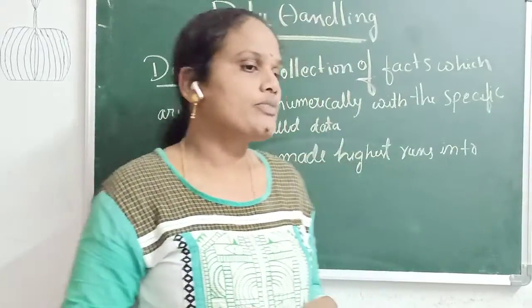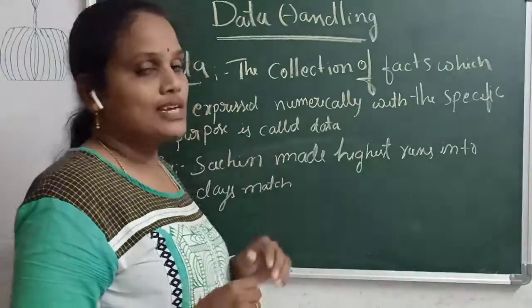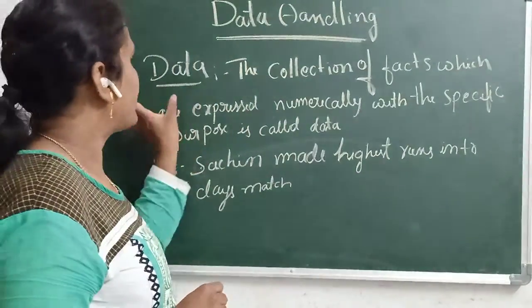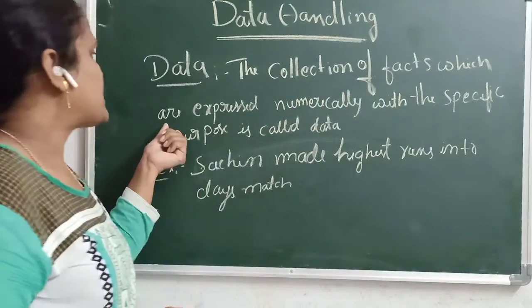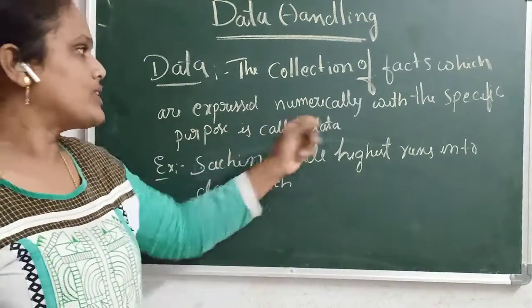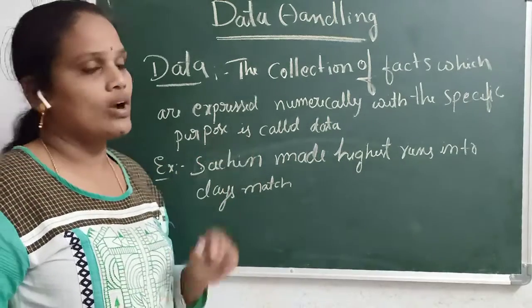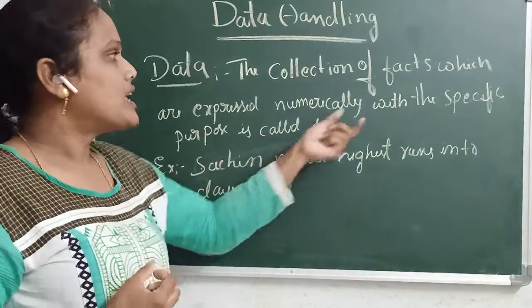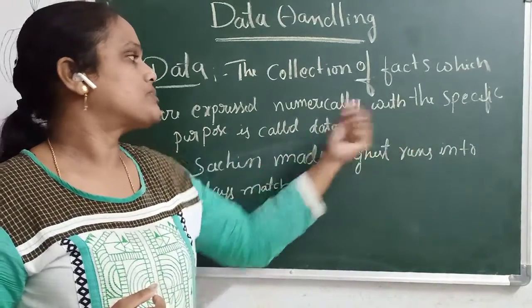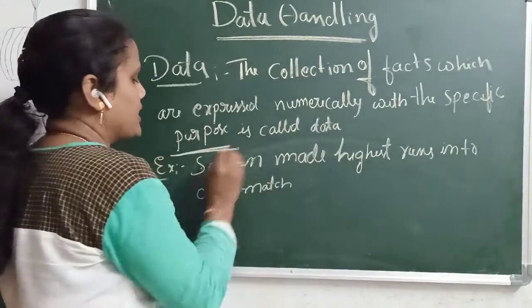First we will discuss what the data is. This is a very important definition. What does data mean? The collection of facts which are expressed numerically with a specific purpose is called data. Any facts should be numerical and with a specific purpose.